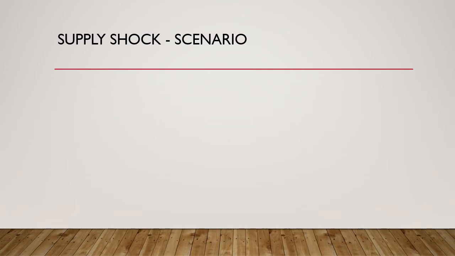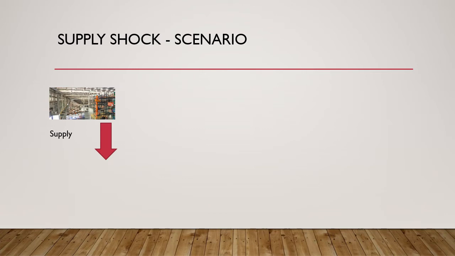Now let's have a look at the scenario where there is a supply shock in the economy. So here, the supply of the economy dramatically declines. And when I say dramatically, it means a decline of 30, 40, 50%, which has happened. It's not common, but it has happened. And that's why hyperinflation is not so common.